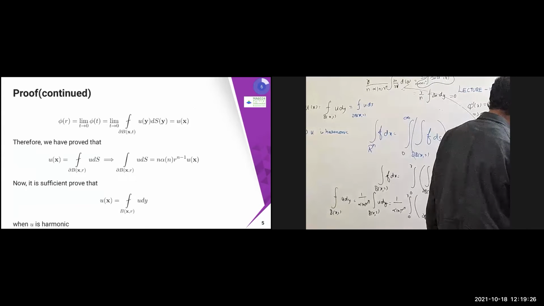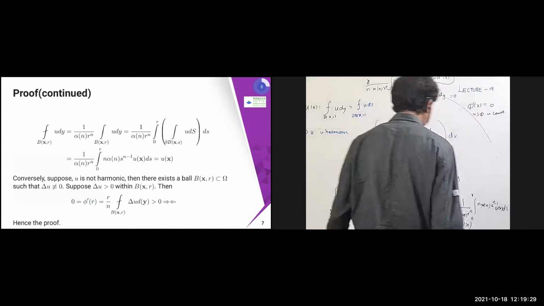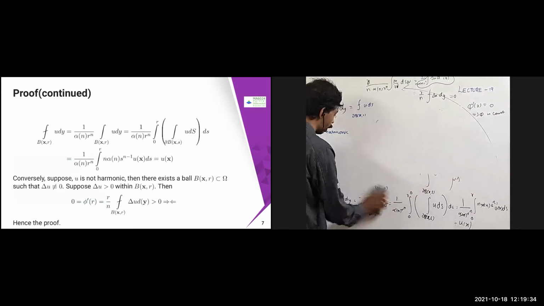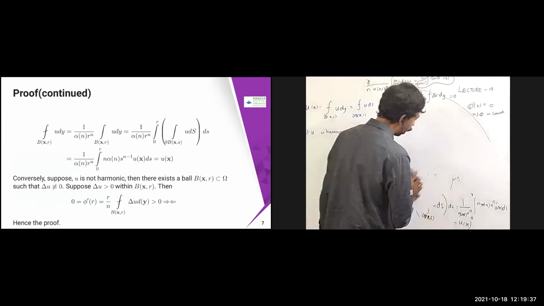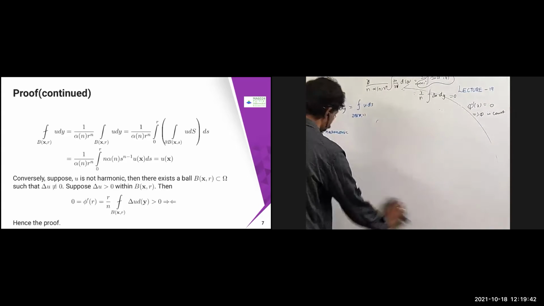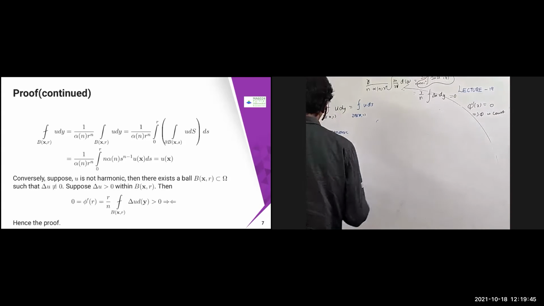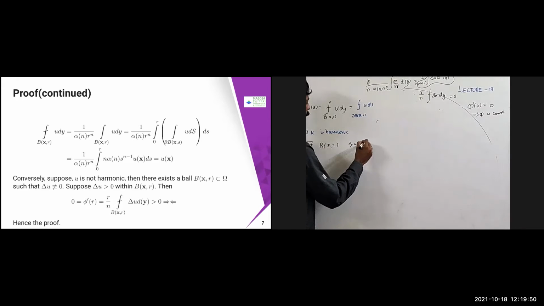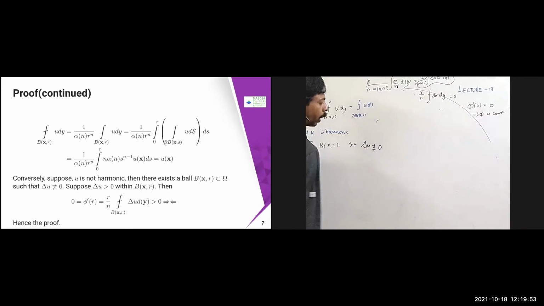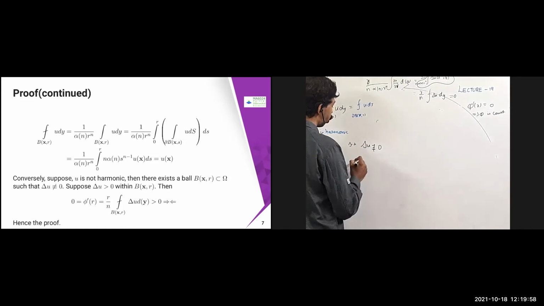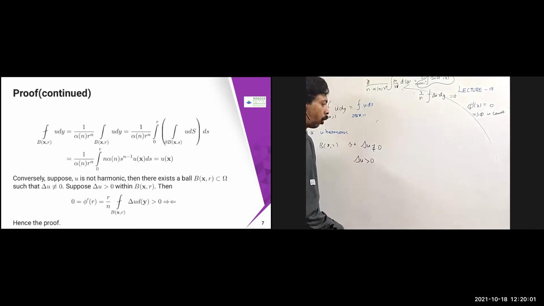Then what is the consequence going to be? Let us see, this is very simple. Suppose u is not harmonic. Then there exists a ball b of x comma r such that del u is not equal to 0. That means either del u is greater than 0 or del u is less than 0. Without loss of generality, I'm going to assume del u is greater than 0 within that b of x comma r.